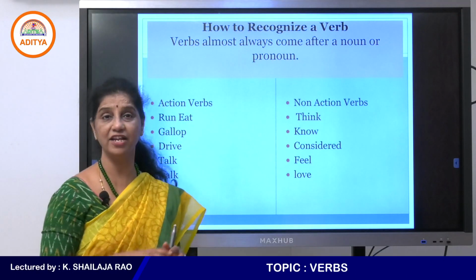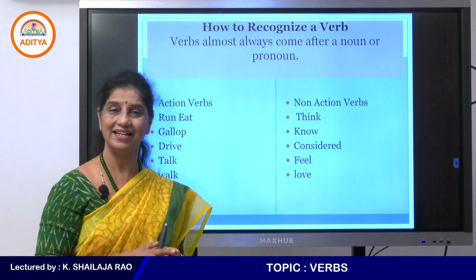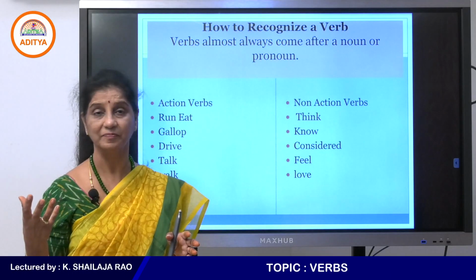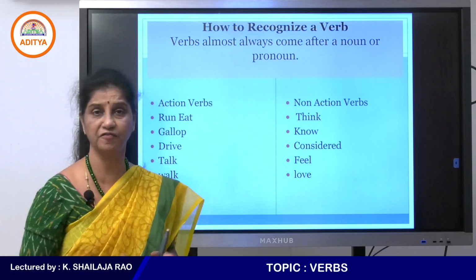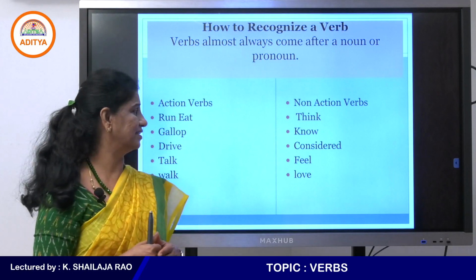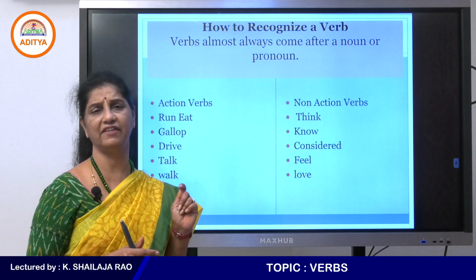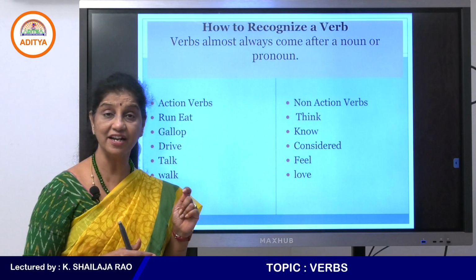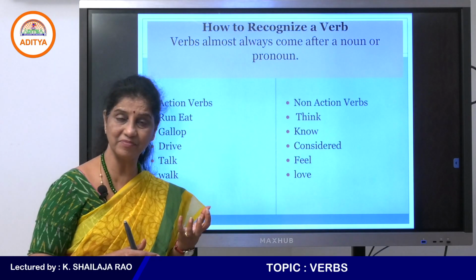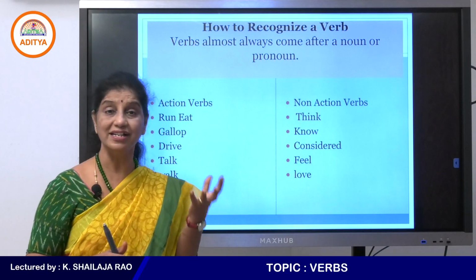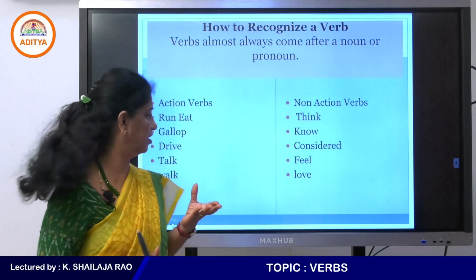I know this, right? Knowing is also a non-action verb, where it is not shown from the outside. Consider, considered. I considered that option, but I gave it up. To consider something is to give it a thought. So consider is also a non-action verb.